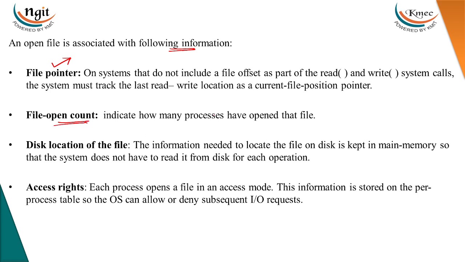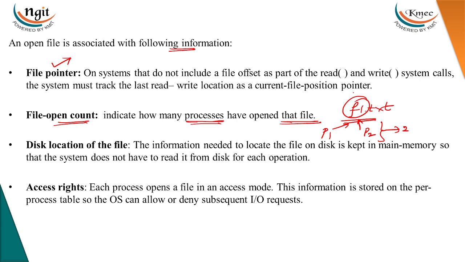It maintains how many processes have opened that particular file. For a file f1.txt, this file may be used by process P1 and process P2, so it says that two processes are using this particular file.